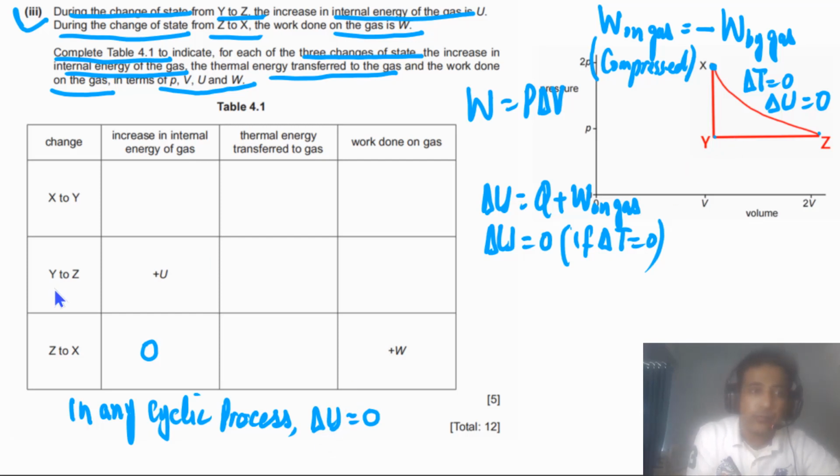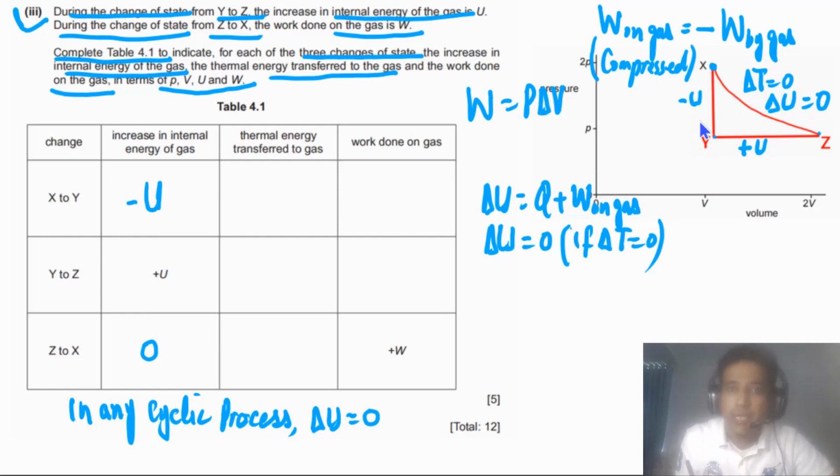Now we have Y to Z, delta U is positive, and this one has to be negative. So here we can simply write down that this one has to be delta U negative, because if we add all of them, the sum has to be equal to 0. So if this is positive, this is 0, this one has to be negative.